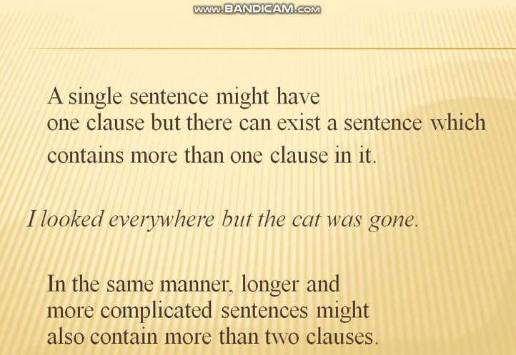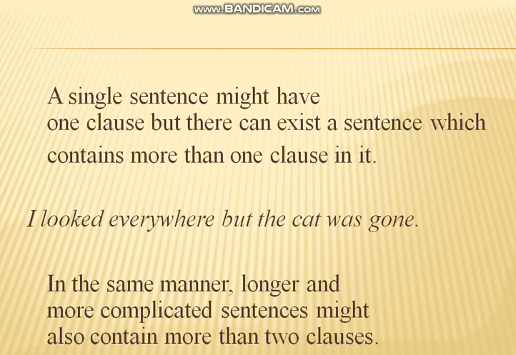Like here you can see, I looked everywhere but the cat was gone. Here "I" is the subject, "looked" is the verb, and in another part of the sentence, "the cat" is the subject, "was gone" is the verb. So here "I looked everywhere" is one clause, "the cat was gone" is another clause, and they are combined by the coordinating conjunction "but".